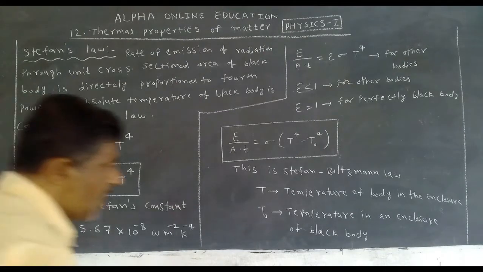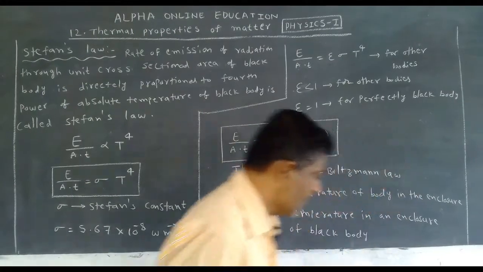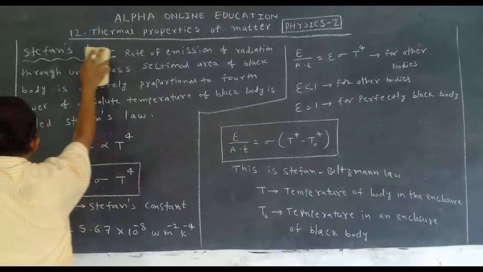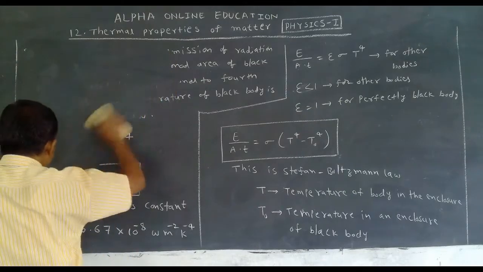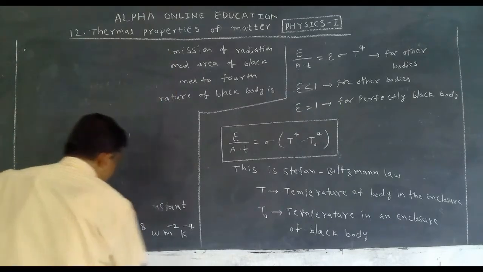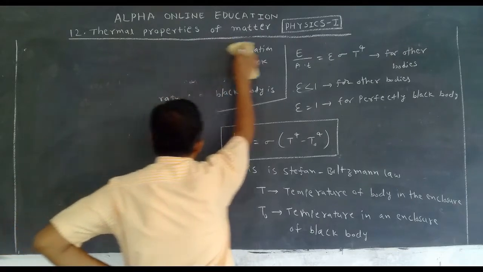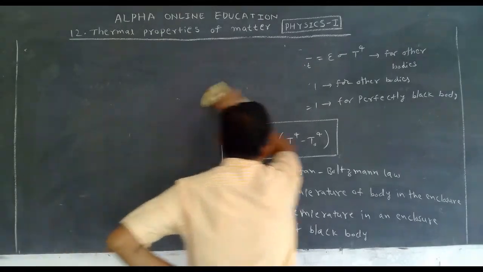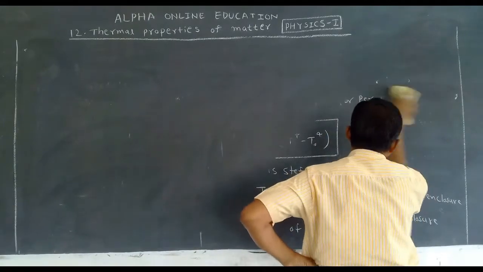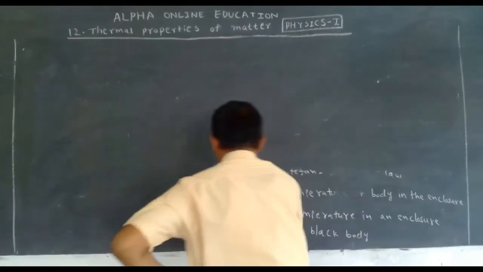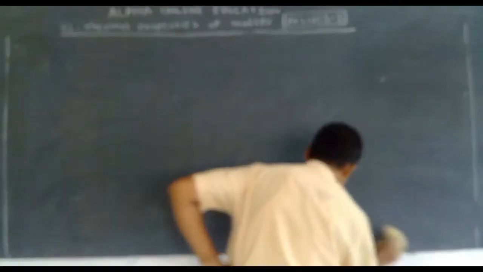Next, after Stefan, another scientist, his name is Wien, gave another equation for the black body. That is called Wien's displacement law.